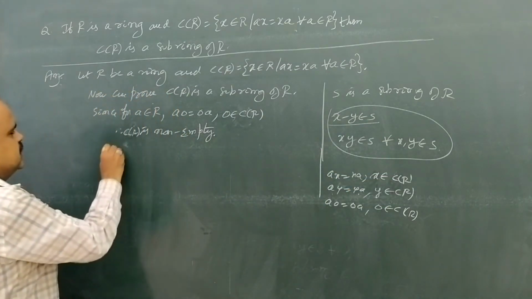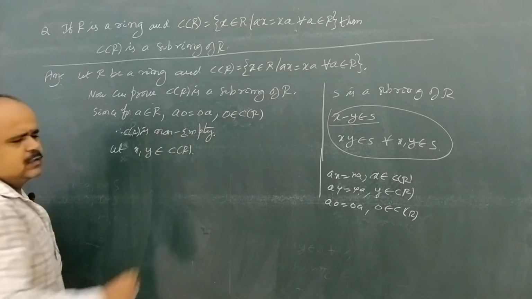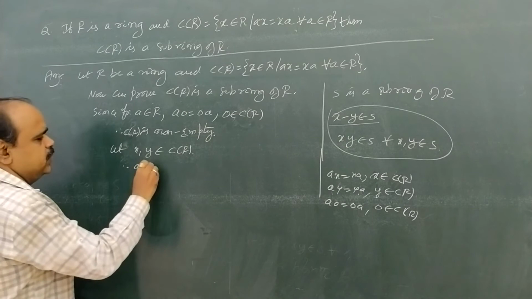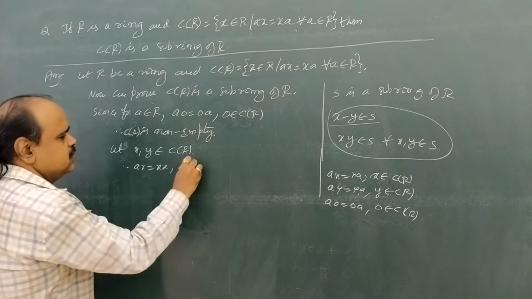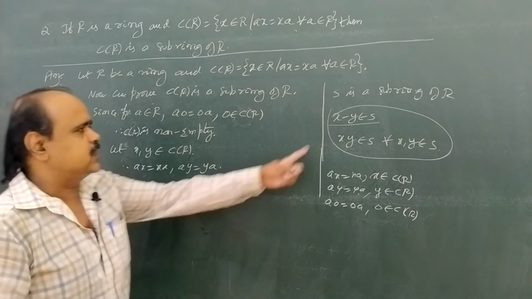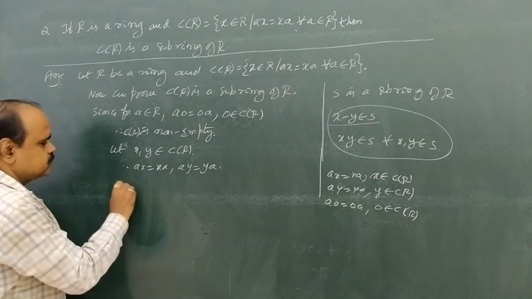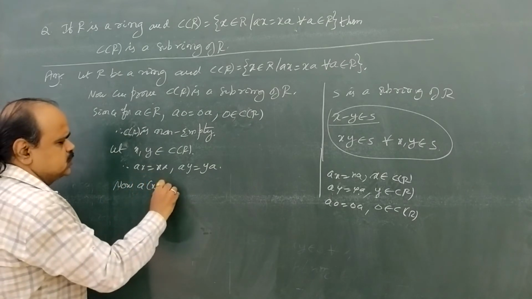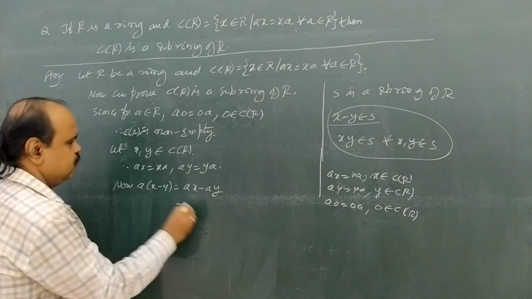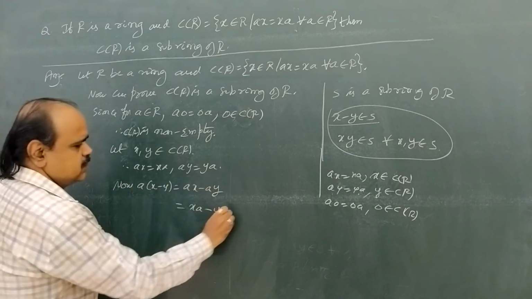For that, let x, y belongs to C of R. Since x, y already belong to C of R, we have ax equals xa, ay equals ya. Now we are going to prove x minus y also belongs to S. For that, a into x minus y equals ax minus ay, that equals xa minus ya.